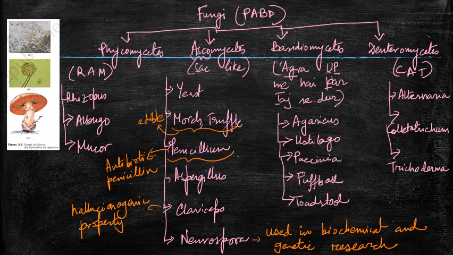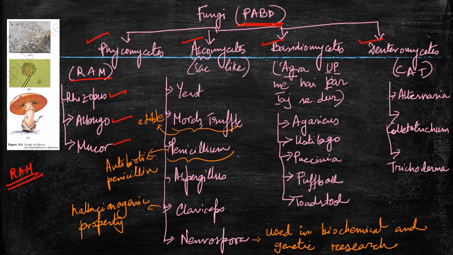Now, before the beginning of every chapter, we must remember the examples. So under kingdom fungi, there come four phyla, starting from the most primitive one: Phycomycetes, Asco, Basidio, Deutero. You can remember it by the mnemonic PABD, PABD. Okay. Now we will remember the examples by some trick. Phycomycetes is the most primitive fungi, and the most primitive human on this earth was Ram. This is just a trick, just remember it. Ram, right? So R for Rhizopus, A for Albugo, M for Mucor.